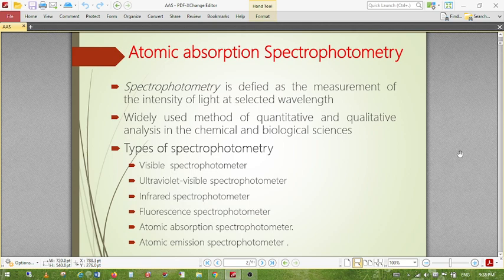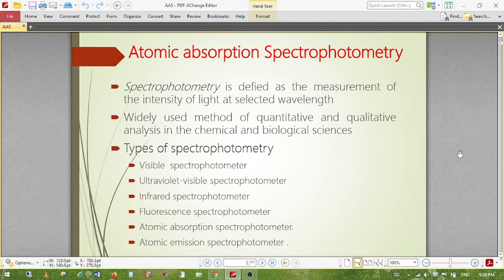Specifically, in this flame area we have to inject fuel and air, and there is a pump which can inject the sample directly into the flame. In the high energy, the sample gets atomized, and that sample along with this light moves towards the detector. There are different types of AAS: the single beam atomic absorption spectrometer, and the double beam atomic absorption spectrometer.